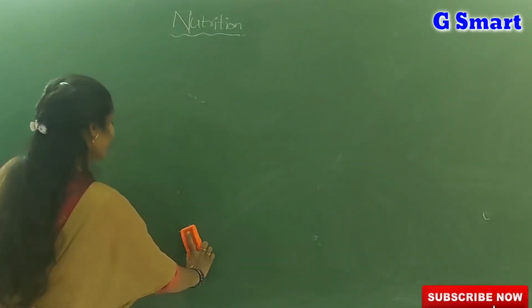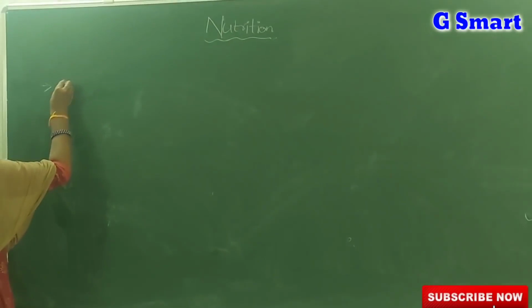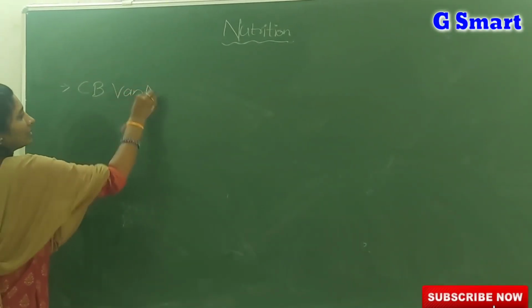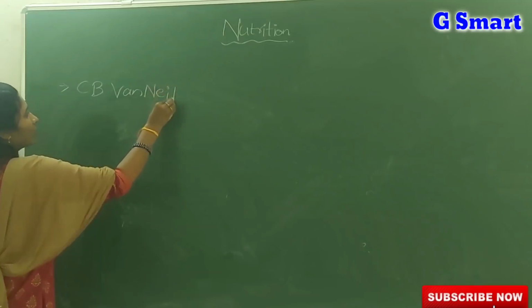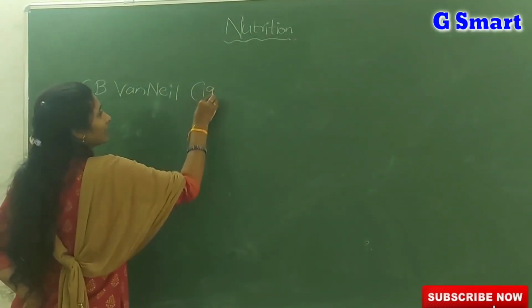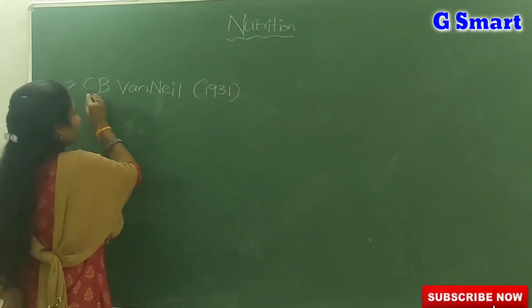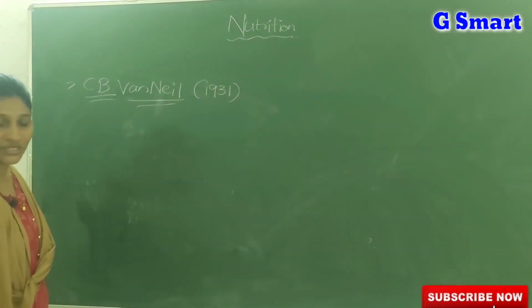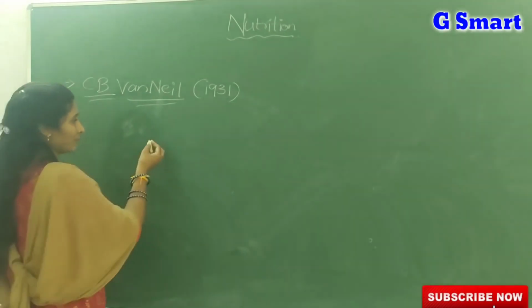We already learned about what is meant by photosynthesis. First, a scientist known as C.B. Van Neil. Very important. In the year 1931, C.B. Van Neil proposed the equation for photosynthesis.